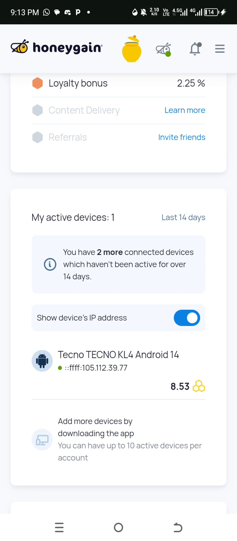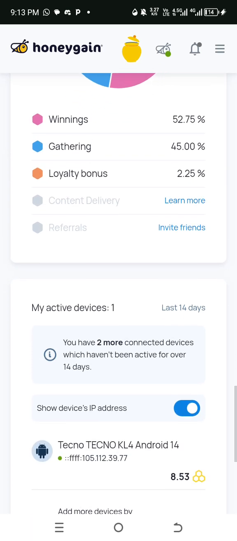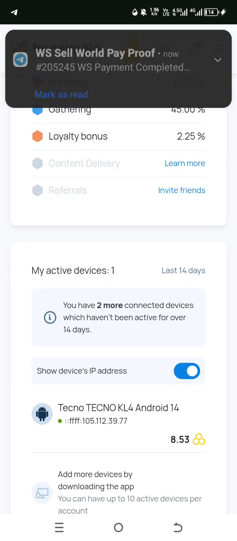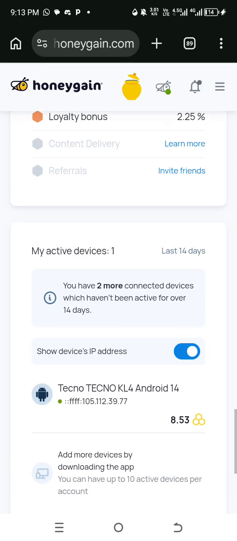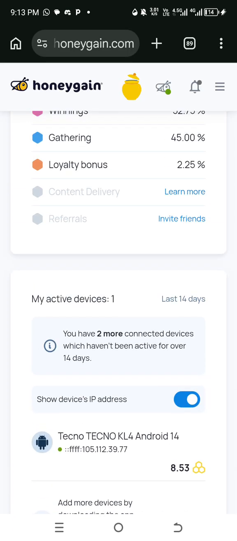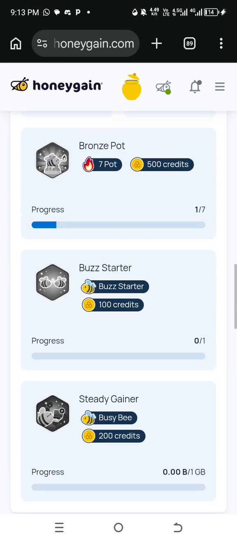That is device connect. You can connect up to 10 devices per account. The more devices you connect, the more you'll be earning. It's very simple. Just connect as many as you can. If you are with your family, take your brother's or sister's phone, or your mom's or dad's phone. Connect everything. All those unused bandwidth will be recorded here and be earning more, and the earning will be very fast.